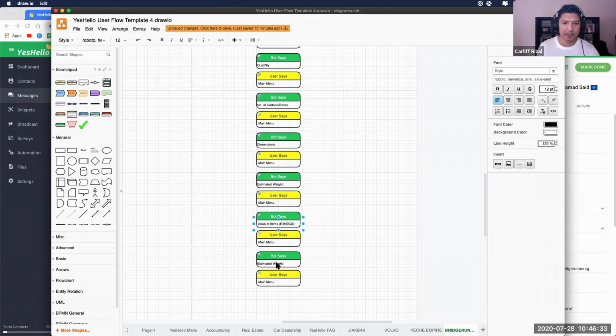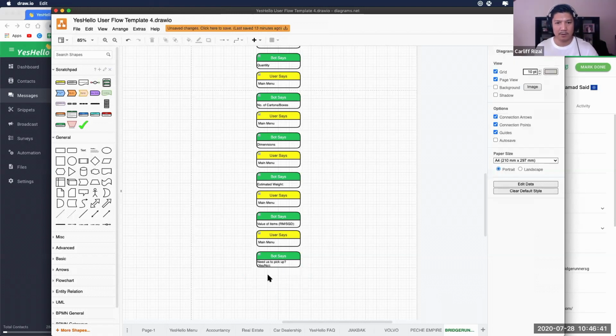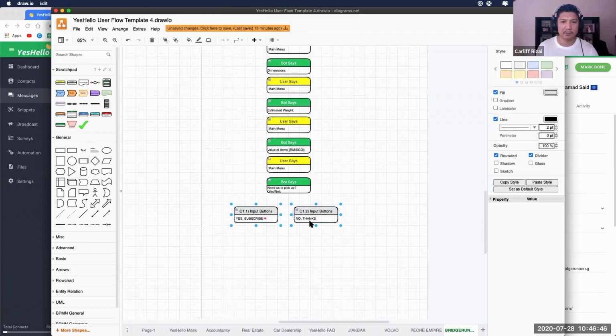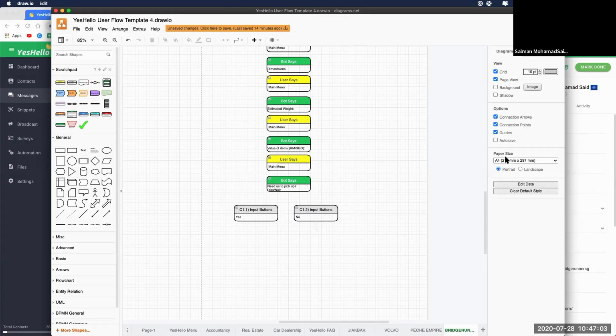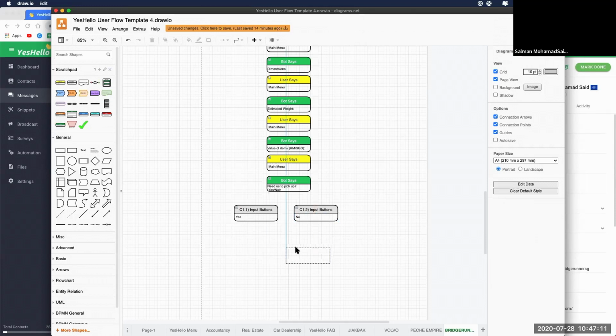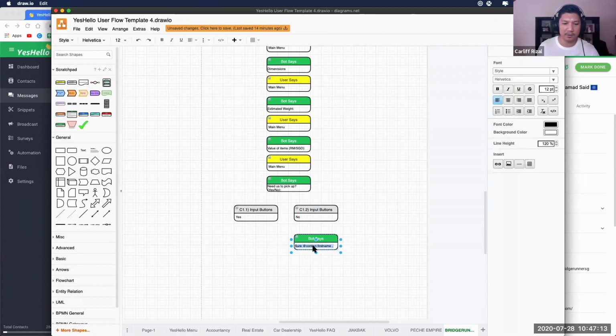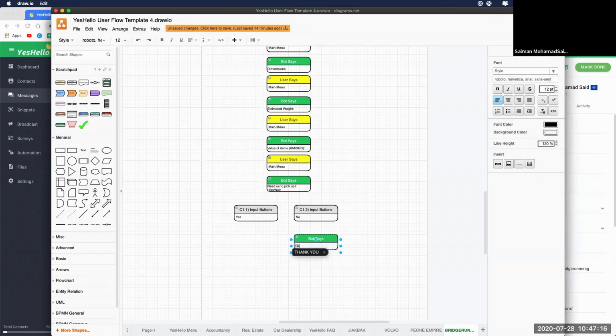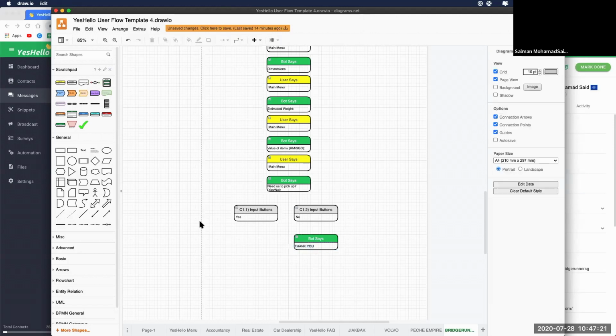Okay. And then for pick up or not, we'll give a multiple choice: yes, no. And then if it is a yes, you need to provide an address. If no, thank you. If they say no, then just thank you. I think maybe we can give them an auto reply to direct them to our address.